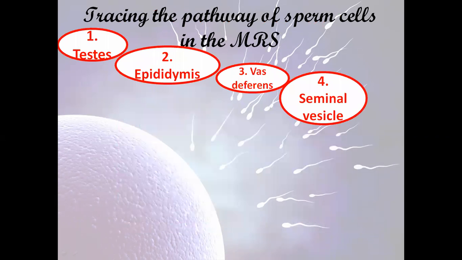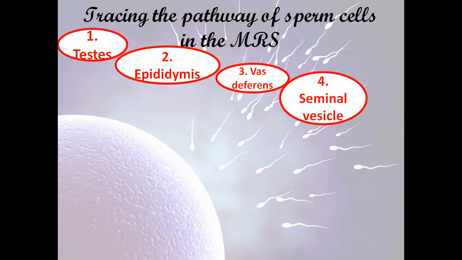So here we have the pathway. Till now we have the testes. We talked about the epididymis, which is the temporary storage site for the sperm cells, and they become viable at 37 degrees Celsius. Then the vas deferens, which is the spermiduct, where they pass through, and the seminal vesicle, where they are stored pending their ejaculation. We talked about the prostate gland, which along with the seminal vesicle and the Cowper's gland forms the seminal fluid.